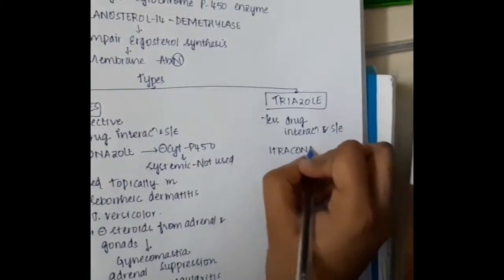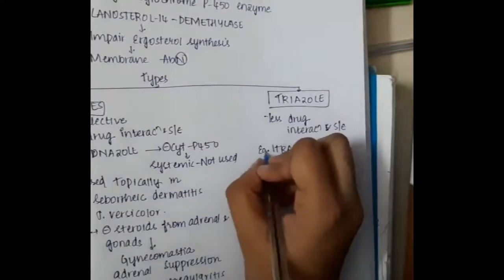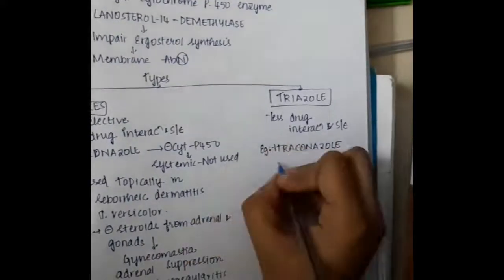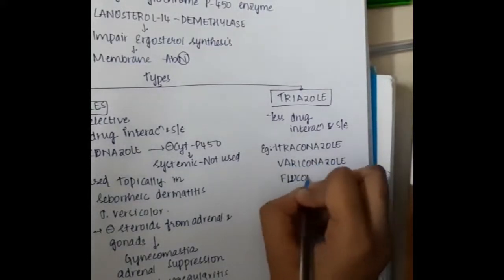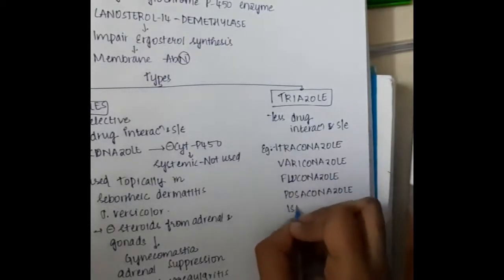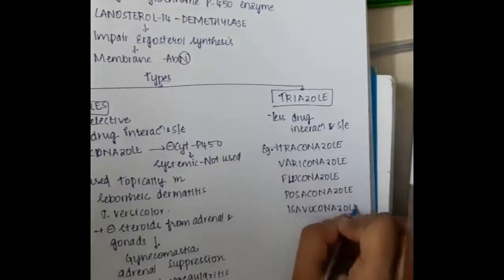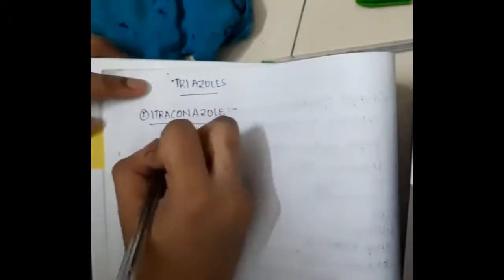Then the triazoles. Triazoles are more selective, have fewer drug interactions, and have fewer side effects. Examples of triazoles are itraconazole, voriconazole, fluconazole, posaconazole, and isavuconazole. So we will learn about the triazoles.